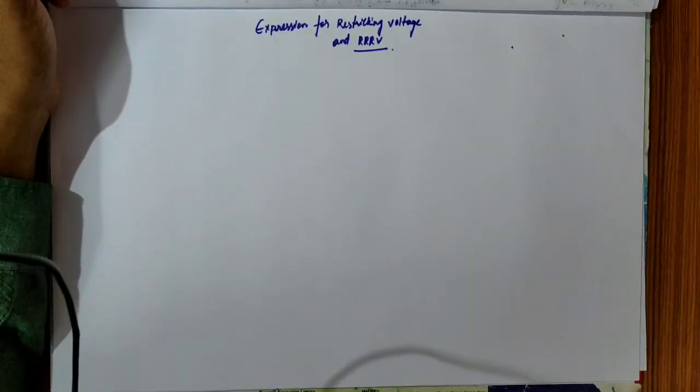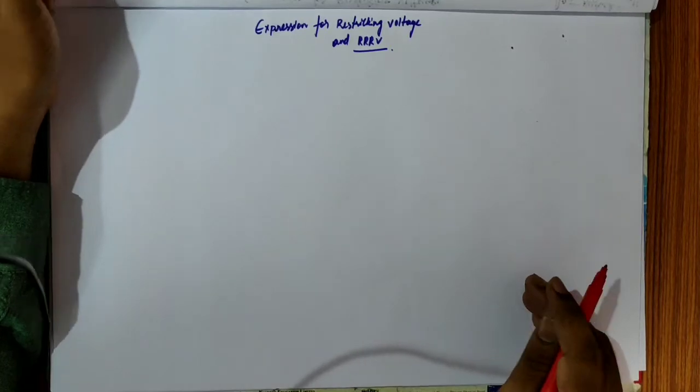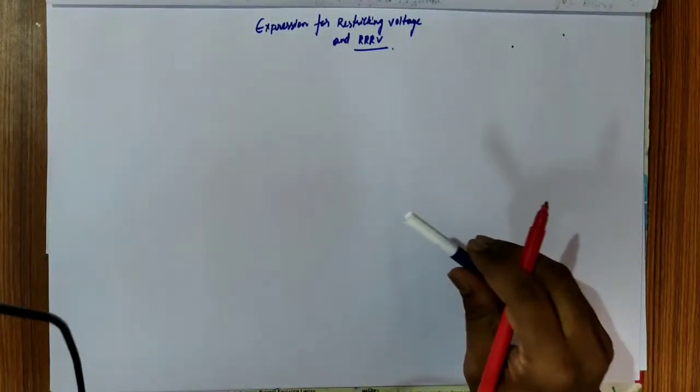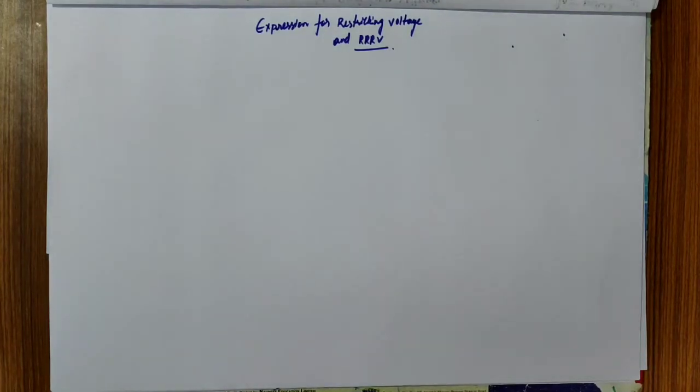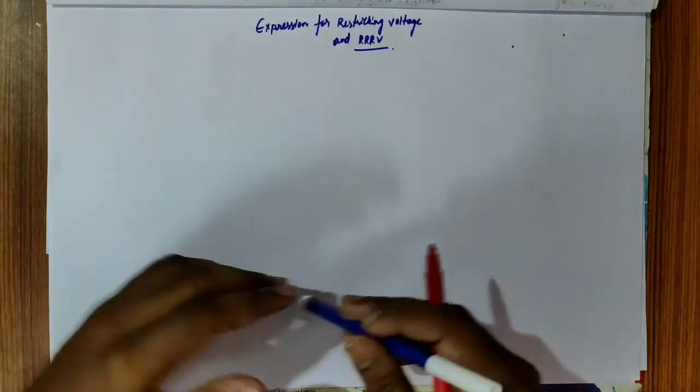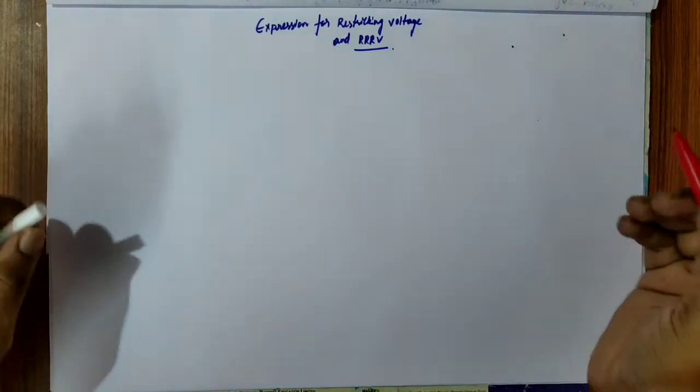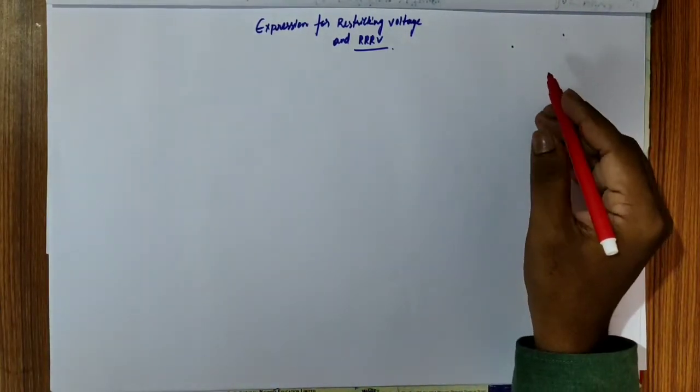So, welcome back, guys. In this lecture, we will discuss how to derive the expression for restriking voltage and rate of rise of restriking voltage. RRRV means rate of rise of recovery voltage. Before going to the expression, I need to give a small brief on what recovery voltage and restriking voltage are.